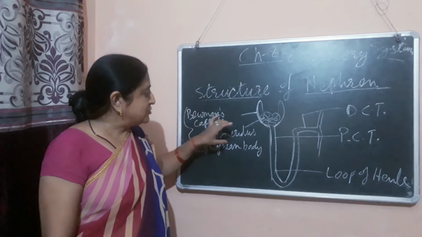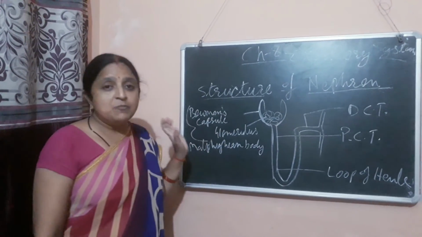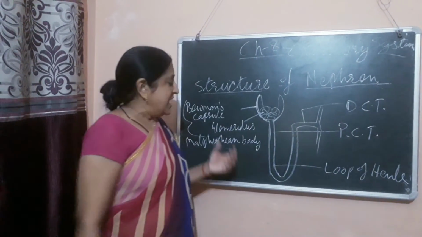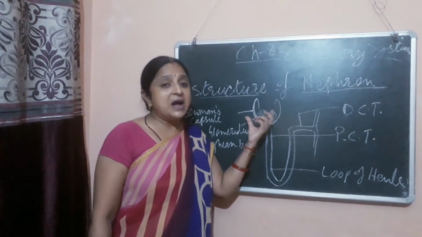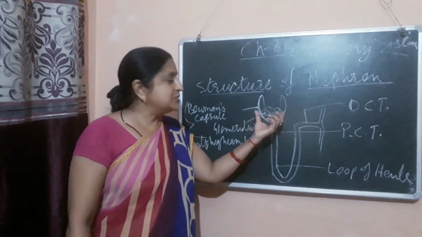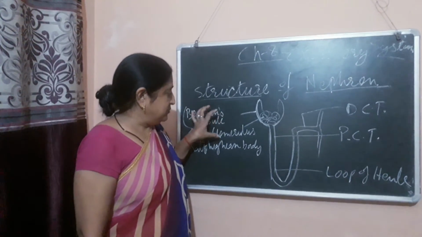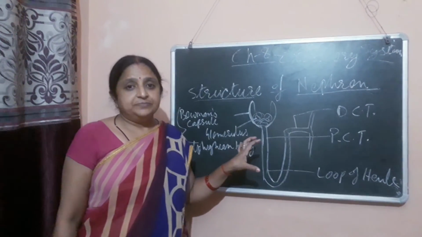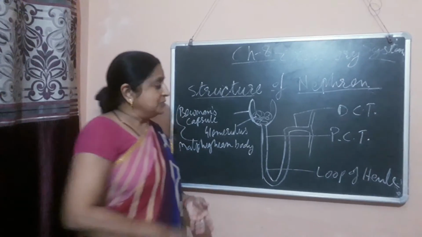So don't get confused. What is Bowman's capsule, what is glomerulus, and what is Malpighian body. Bowman's capsule is a cup-shaped structure, and glomerulus is the intertwined mass of blood capillaries which is present in the Bowman's capsule, and both of these collectively are called the Malpighian body.